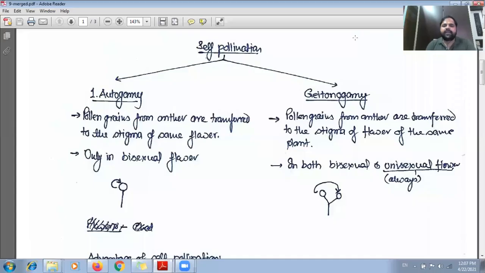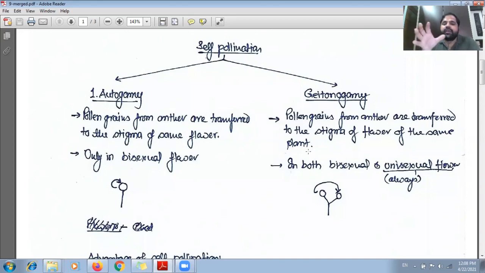Now the second category of self-pollination is geitonogamy, and we can explain this geitonogamy by using the second part of self-pollination we have used to explain self-pollination. And what is that? The pollen grains from the anther are transferred to the stigma of a flower of the same plant, but not the same flower.